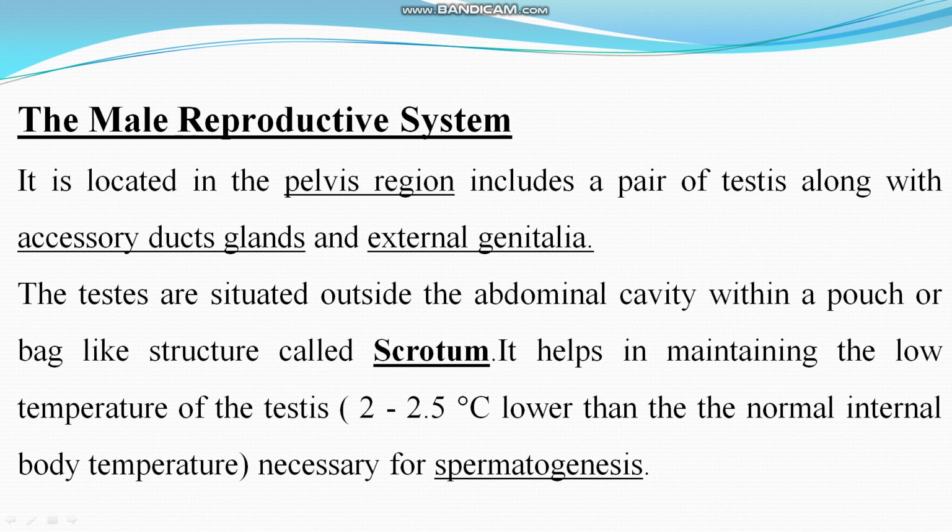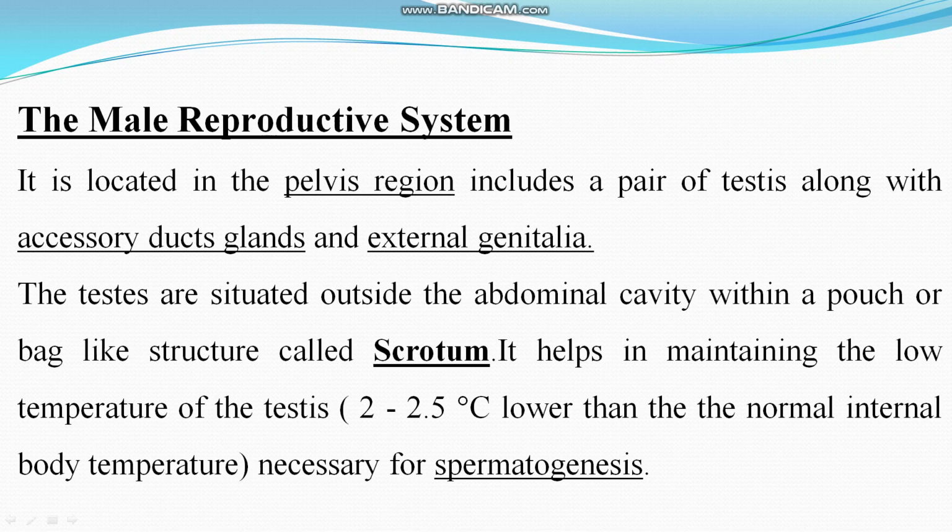What is your body temperature? That is 37 degrees Celsius, right? But spermatogenesis, the formation of sperm, requires a lower temperature than your body temperature. How much? 2 to 2.5 degrees Celsius.